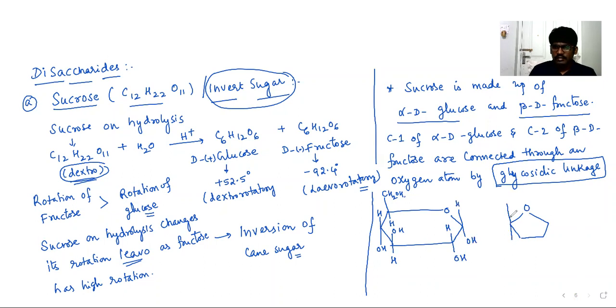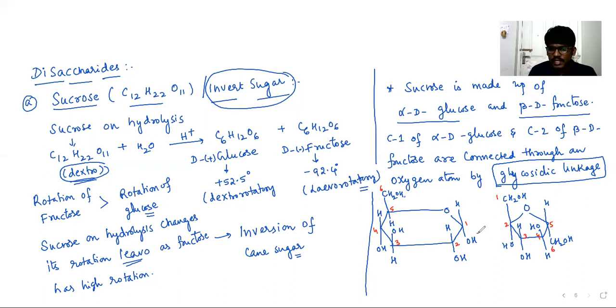From here, it is CH2OH, OH, H, OH, H, OH, and CH2OH, H. Observe the indication carefully. It is the first carbon, right? Second, third, 4, 5, 6.